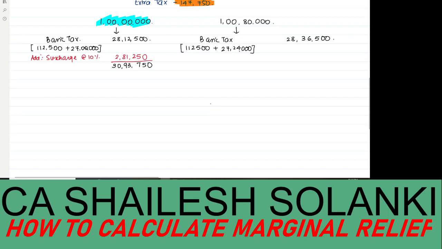And since the income exceeds rupees 1 crore, the person is liable to pay a surcharge at the rate of 15 percent. So 28,36,500 into 15% comes to 4 lakh 25,475. If we take a total of it, we get 32 lakh 61,975.